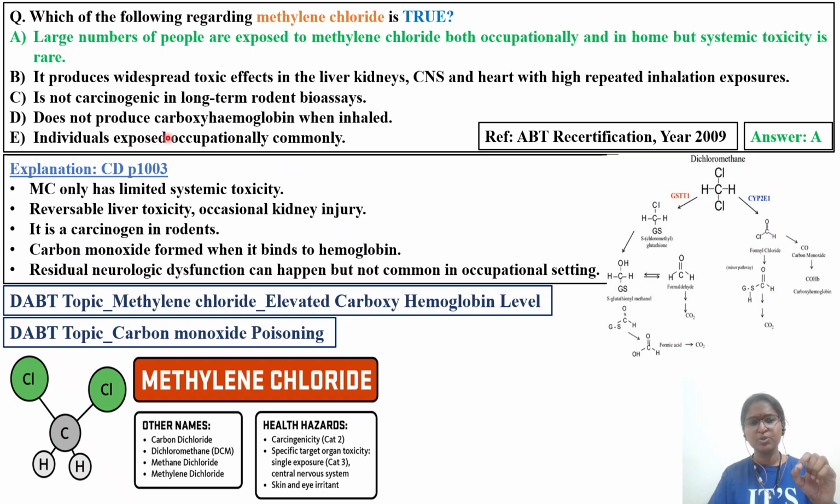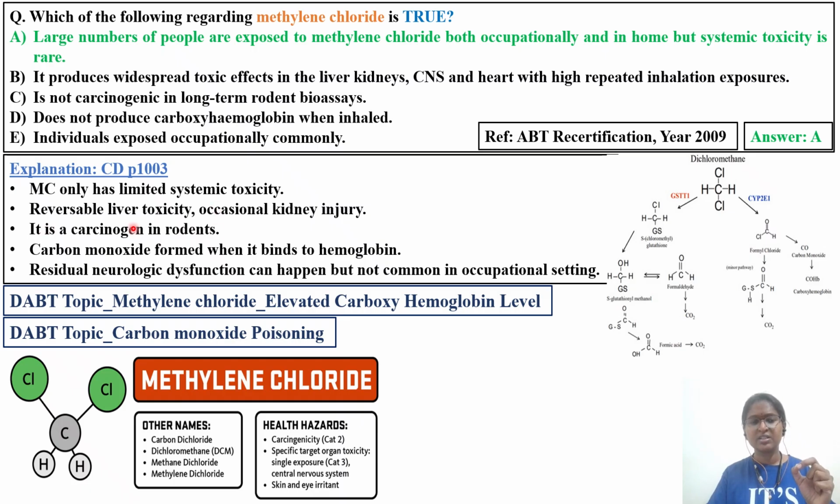Then, does not produce carboxyhemoglobin when inhaled. No, actually it will produce. I will explain to you in the next paragraph. Individuals exposed occupationally commonly. So we'll see the explanation given for previously appeared DABT students. Methylene chloride only has limited systemic toxicity. This is a true statement.